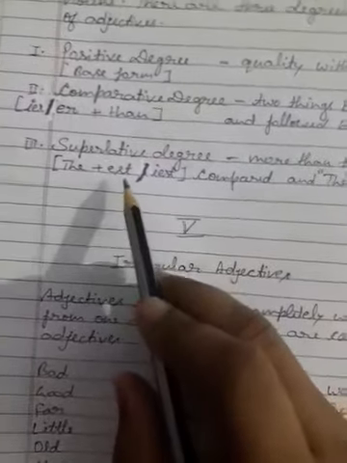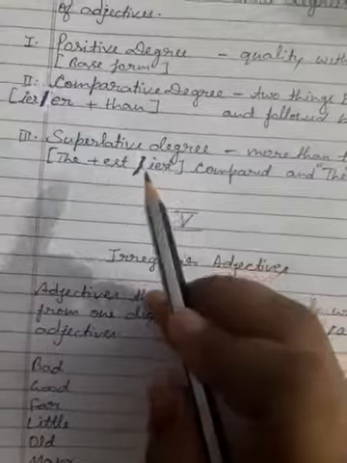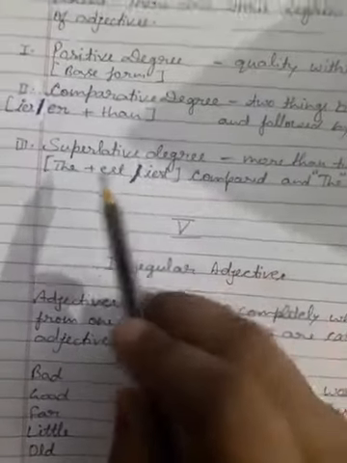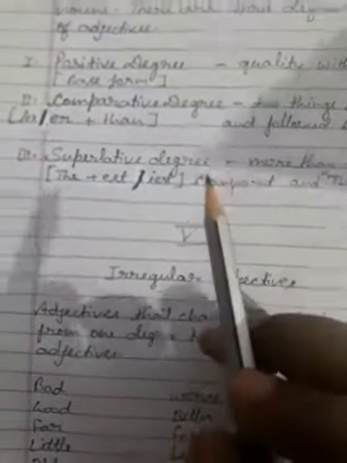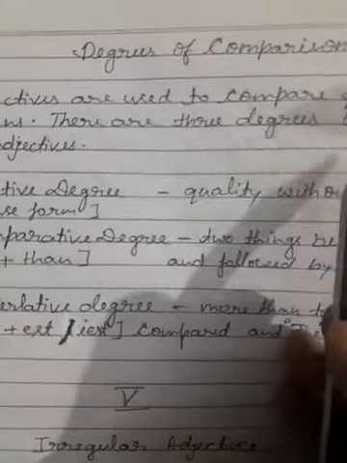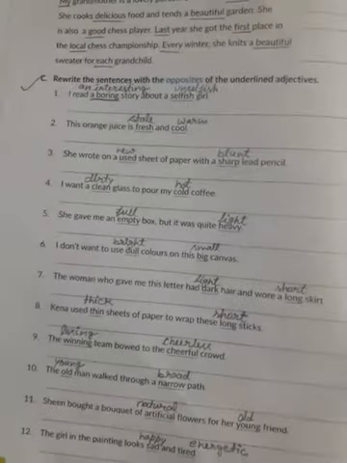So, like tall, we will make it tallest. Big, biggest. Long, longest. Understand? So, we will write like this: the biggest, the longest, the smallest, like that. I hope you all understand this topic, degrees of comparison. We have got the detail of chapter 3, adjective. I have told you each and everything. All the things I have explained, all the points I have made clear.